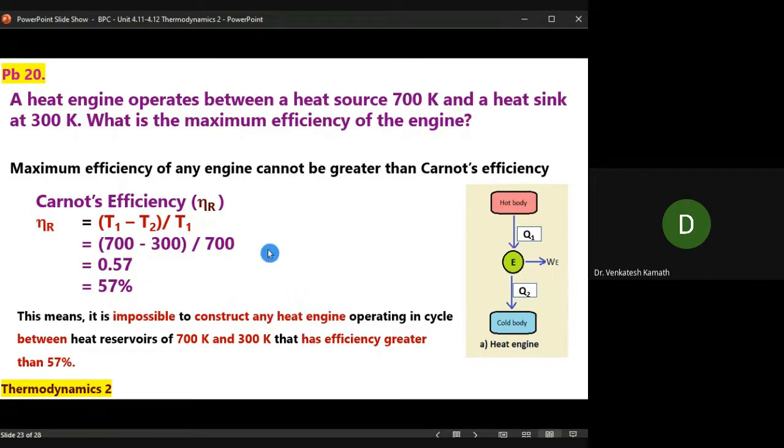Any process which you are seeing in the next numerical can be a heat engine. This is a generic word for explaining the concept. So don't go by the word engine. When I say heat engine, in your mind I know you get 2-stroke, 4-stroke petrol and diesel engines. That is because of the common keyword engine. The human body is a heat engine, remember it. It's not a 2-stroke or 4-stroke diesel engine, it's a heat engine. That's what we are going to see in the next numerical. The concept of thermodynamics is about engines; diesel engines and petrol engines originated from these concepts. That's how the name engine comes into the picture.